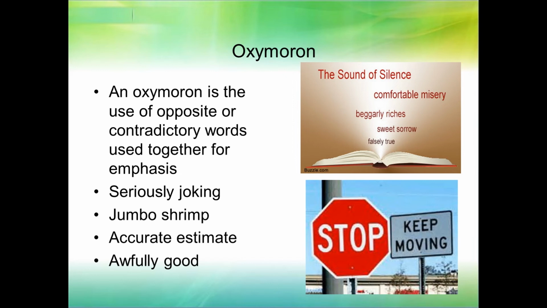Accurate estimate. An estimate is a guess. I mean, it's an educated guess, but still it's a guess. So how can something be accurate and an estimate? And awfully good. How can something be awful and good at the same time, right? Often, though, we use the word awfully for very. So really what I mean there is very good.